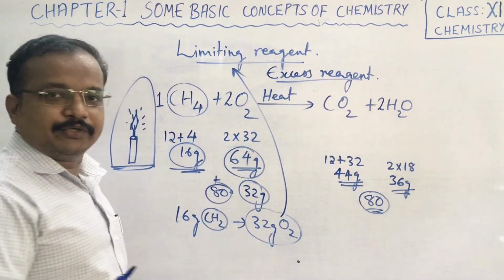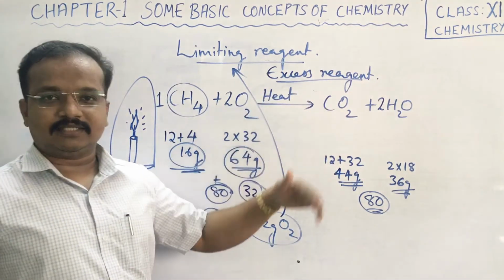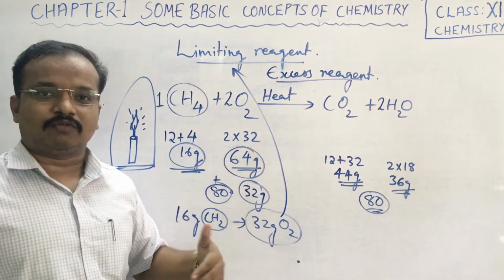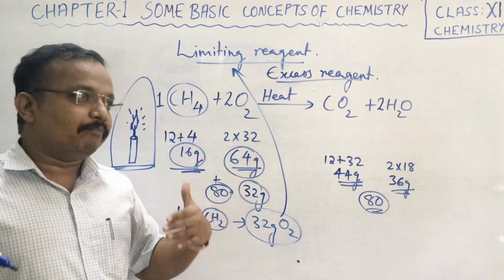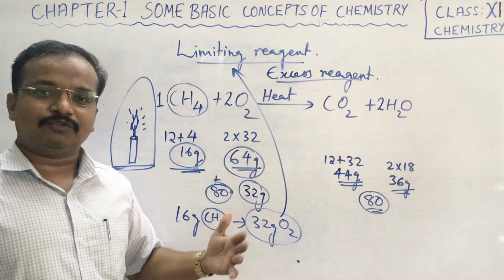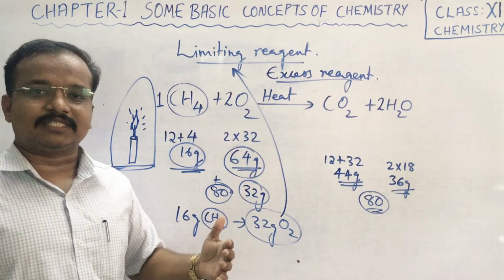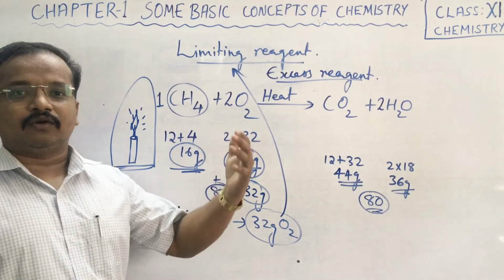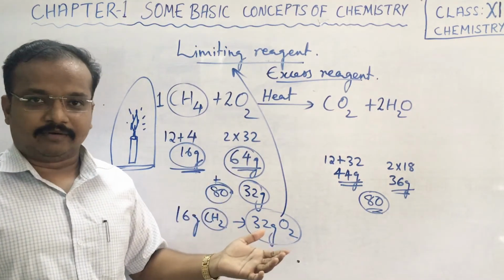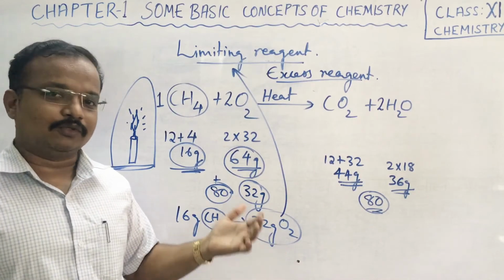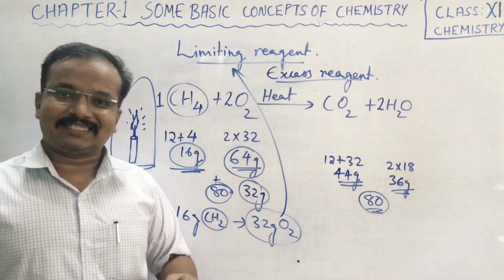Reagent or reactant, you can say. Excess reagent means what is actually surplus, what was actually remaining after the reaction, more than what is required. During some reactions, some amount of gases and others will remain after the reaction also. So those substances we call an excess reagent.